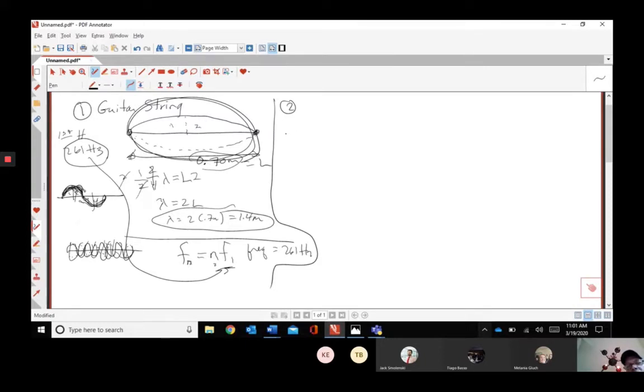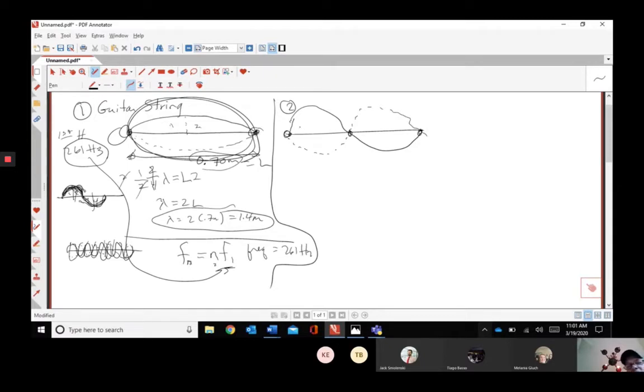To get the second harmonic, we've got to get two loops. In order to do that, we had two nodes in the first one. So here we go. I'm kind of holding my hand over this, so it might be a little sloppy. So let's double check. We just added a node. We had two nodes in the first one, and now we're going to do three nodes. What are nodes in a standing wave? Points of no movement. And so let's finish it.